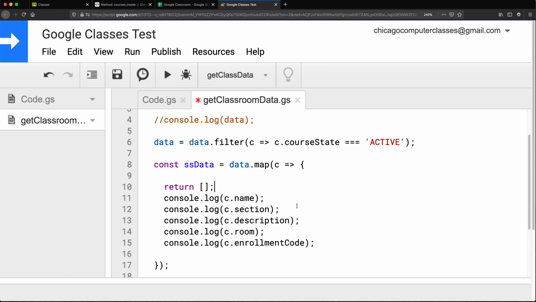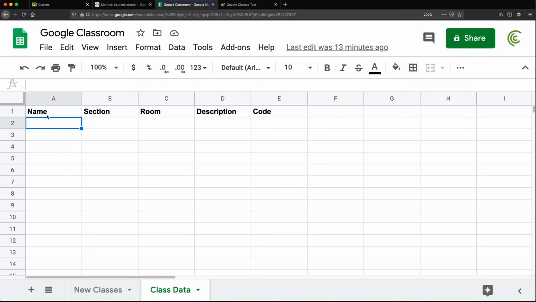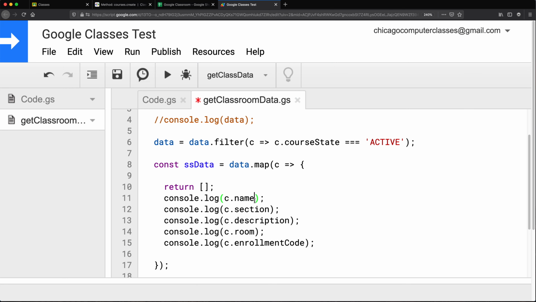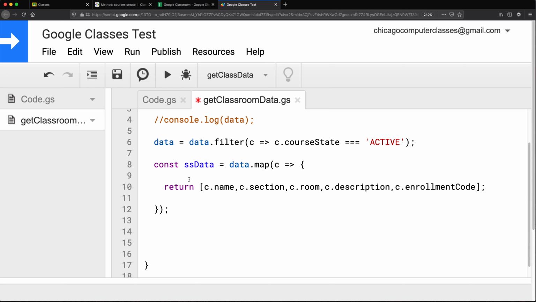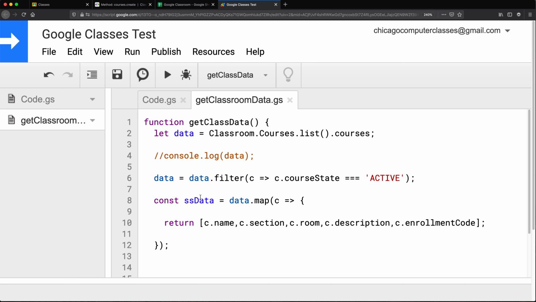And that array should basically just contain these columns in the right order. And the right order for us is name, section, room, description, code. Save this. Now that should return an array.